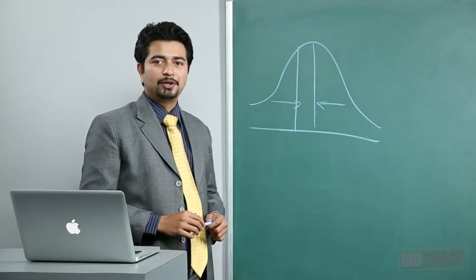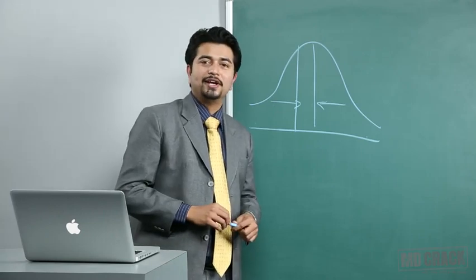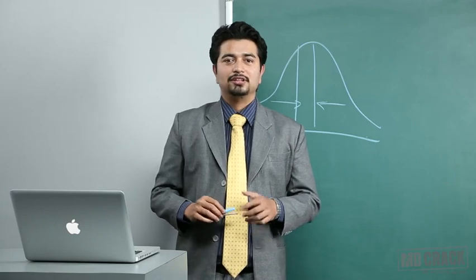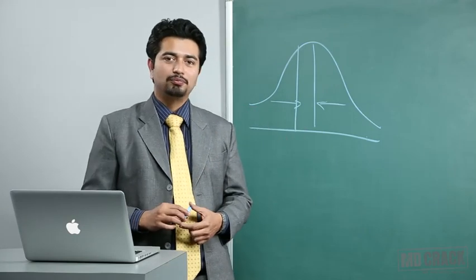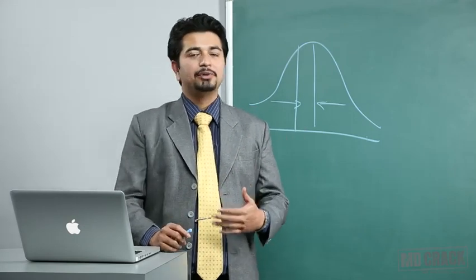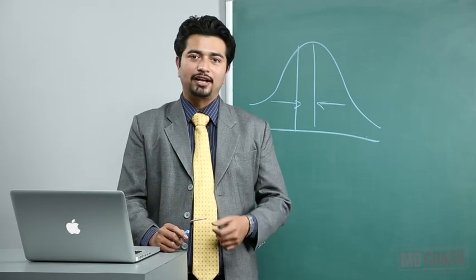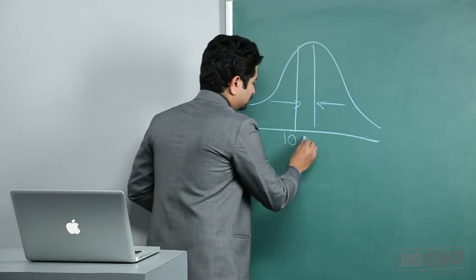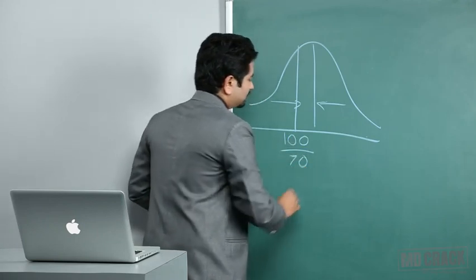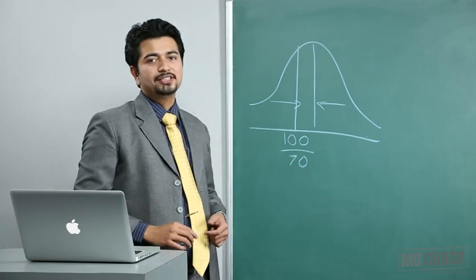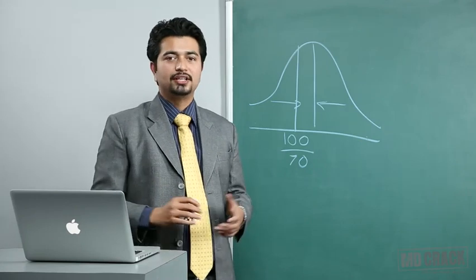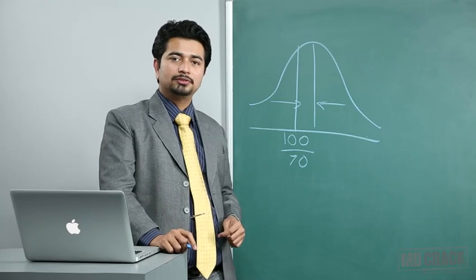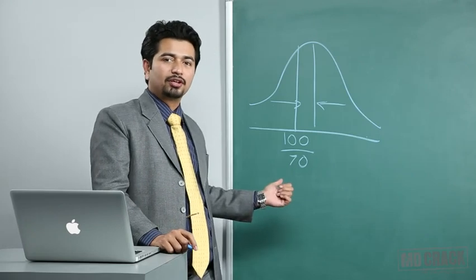What is the definition of blood pressure? I know most of you would be answering 140 by 90. Ideally, that is not the definition of blood pressure. Blood pressure can be as low as possible if you don't have the symptoms. If somebody has a blood pressure of 100 by 70 and he is asymptomatic, he has got no dizziness, no headaches, no complaints, is this a problem? This is not a problem.